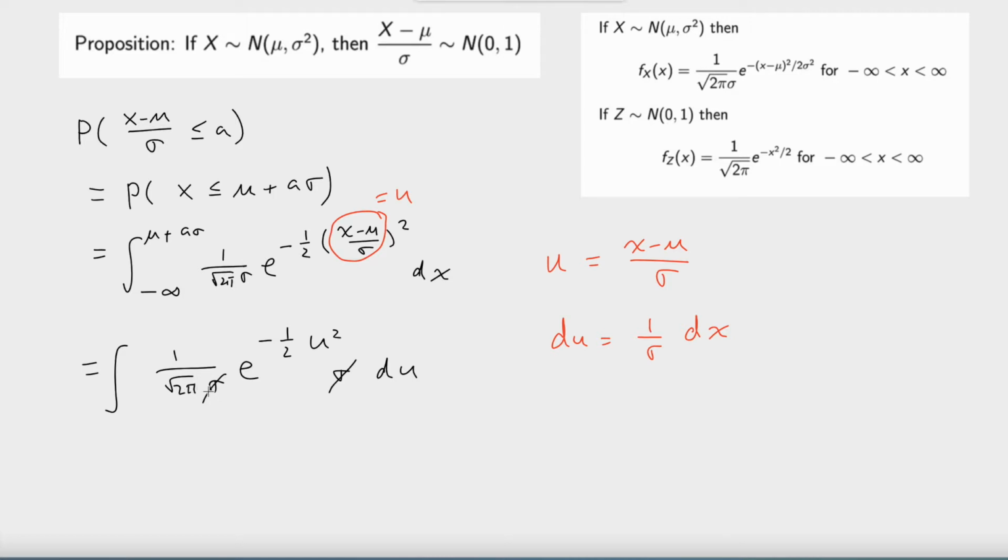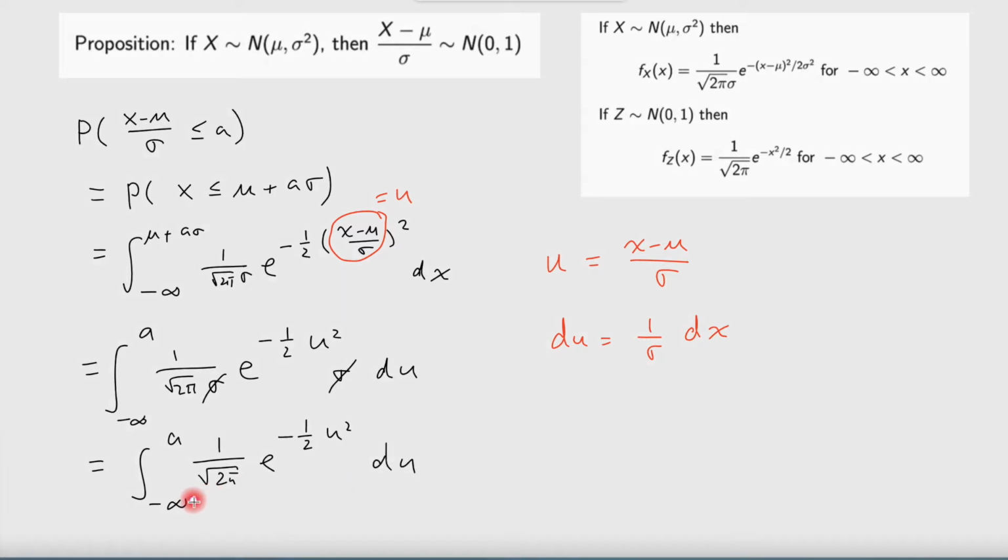We also need to figure out the range of u. First, x is ranging from negative infinity to mu plus a sigma, and u is equal to (x minus mu) divided by sigma. So it's easy to see that the range of u is from negative infinity to a. Now we can write this down clearly: this is equal to the integral from negative infinity to a of 1 over square root of 2 pi, e to the negative 1/2 u squared, du.